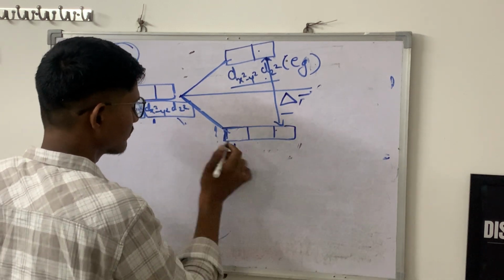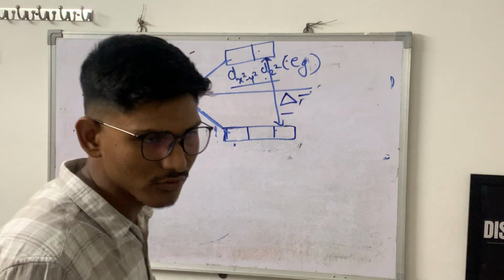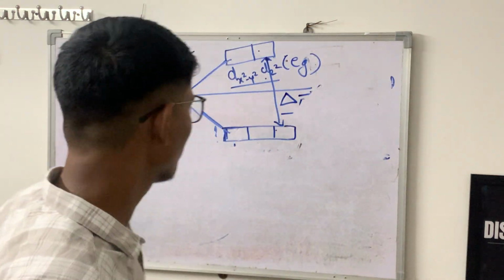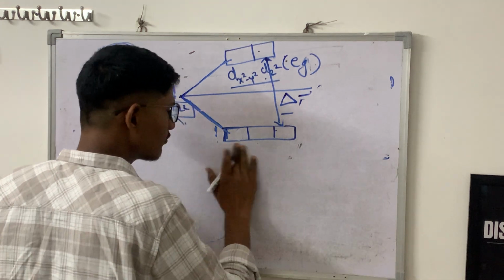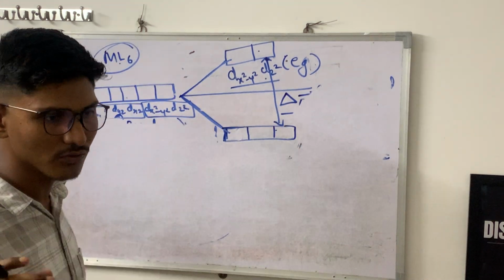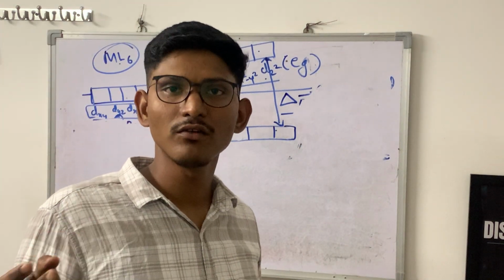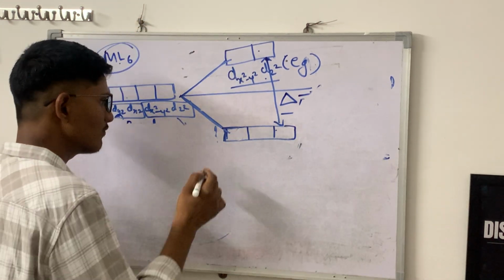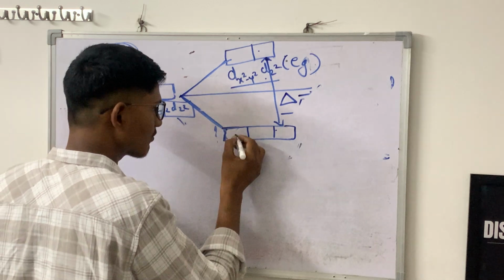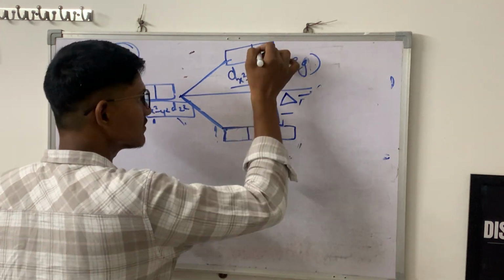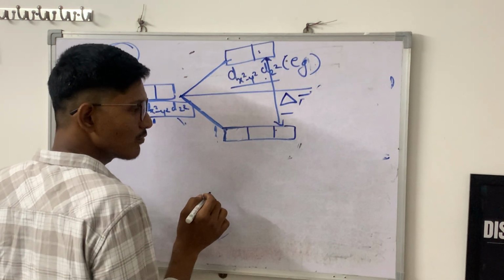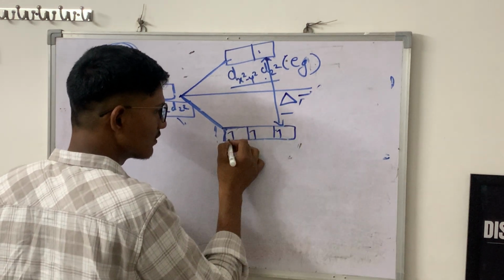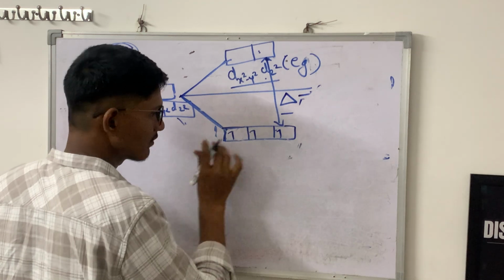We know that we have to follow many rules. First is the Aufbau rule, then Hund's rule. Aufbau rule means we have to fill electrons in those orbitals which have low energy as compared to the orbitals which have high energy. So we first fill these orbitals, then these orbitals, and by Hund's rule, we first fill single electrons in the degenerate orbitals, then do pairing.